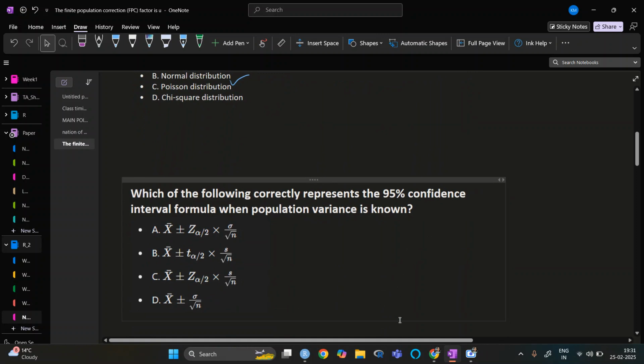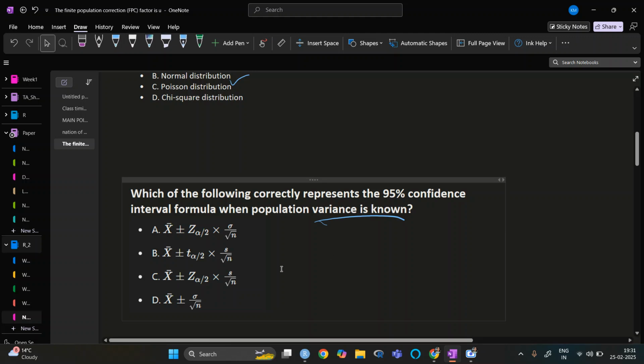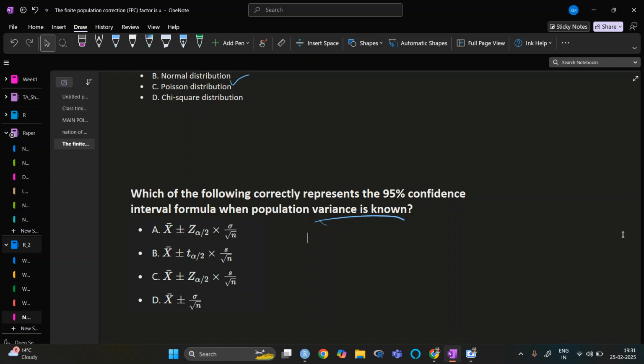The next question: which of the following correctly represents the 95% confidence interval formula when the population variance is known? Since it is known, again we are going to use the z. So the b part is wrong. The d part is also wrong because we are not taking a z or t value.